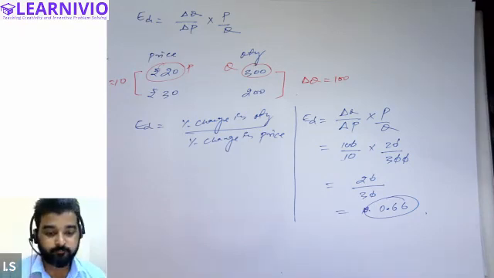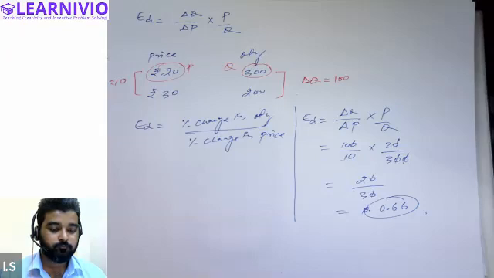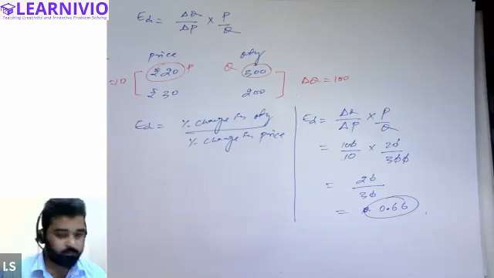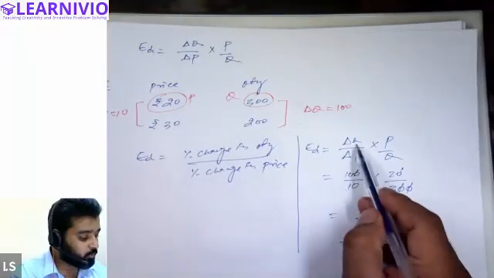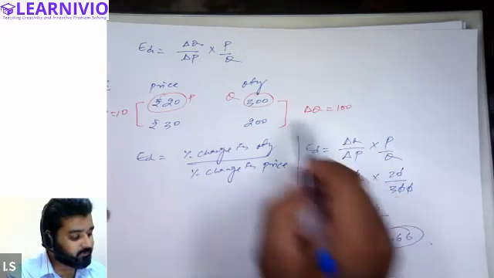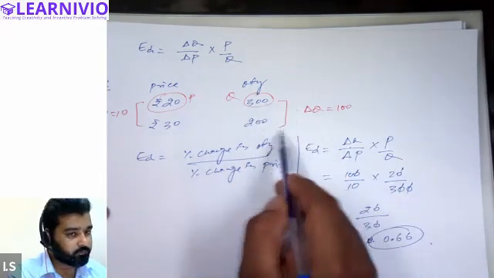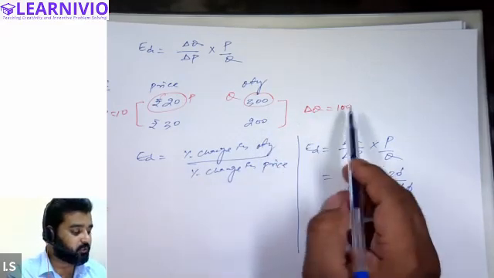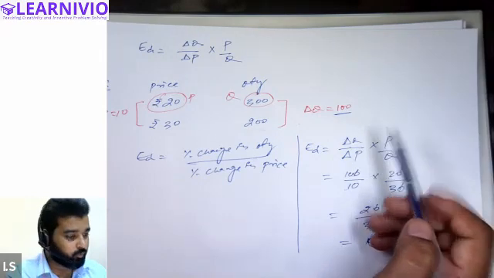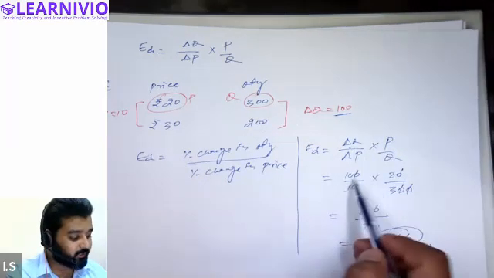Sir, this delta Q by delta P, how did you get it, sir? 100 by 10? How did I get 100 by 10? Just a minute. See, here we have this formula, delta Q upon delta P into P by Q. And what is delta? Delta is basically change in quantity. So how much is the change in quantity? It is 100 units. So in place of delta Q, we can write 100.